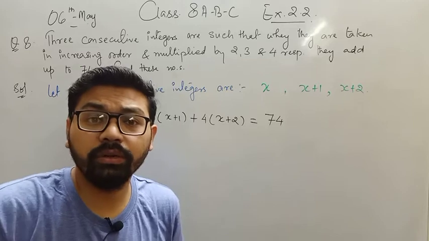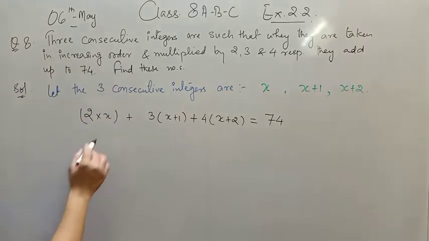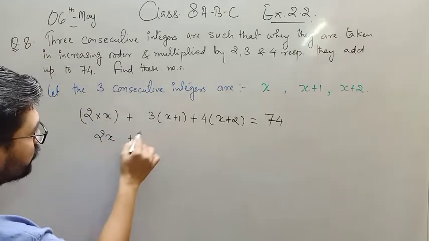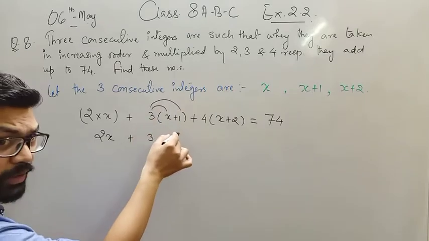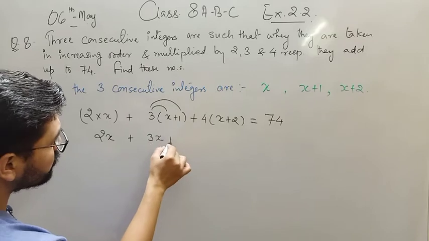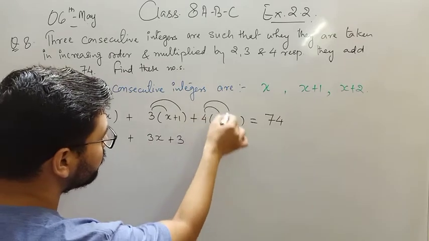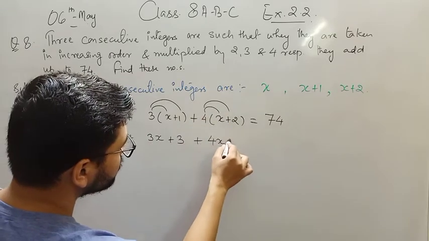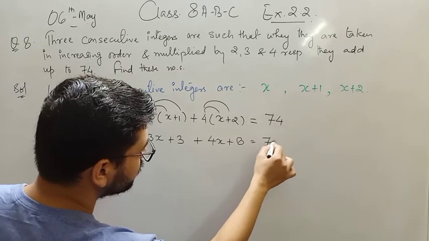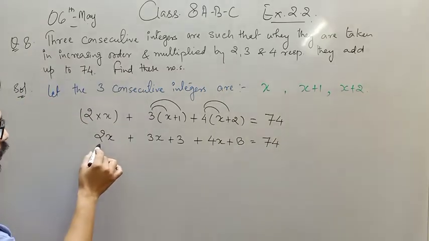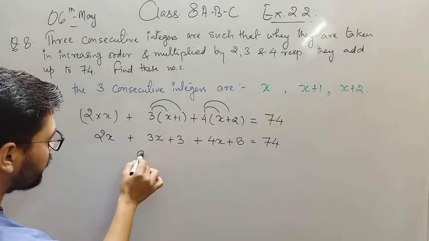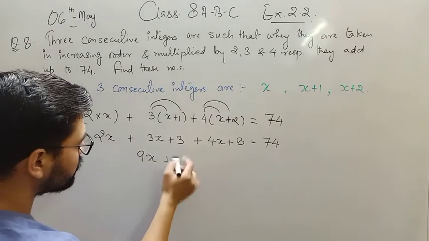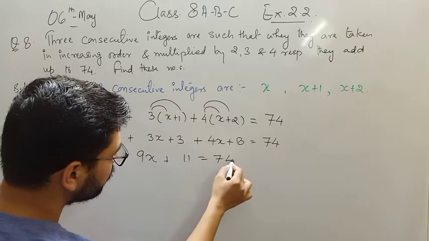Now what is the value of x? This is 2x, this is how you multiply a monomial with a binomial. So 3x + 3, similarly 4x + 8 equals 74. Now 2x + 3x + 4x is 9x, and 8 + 3 is 11, equals 74.